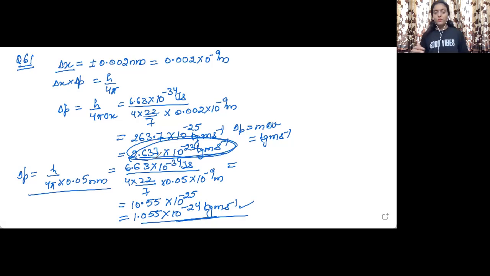So this means if the uncertainty is more than the actual value of the momentum, we will not be able to define it. This is the given value of momentum, which is smaller than the uncertainty. Now, uncertainty cannot be more than the actual value of the quantity. So this cannot be defined.